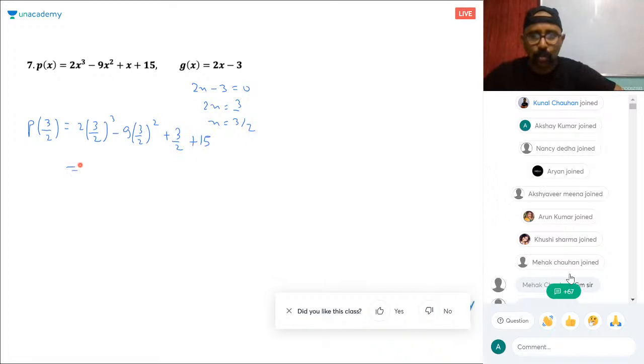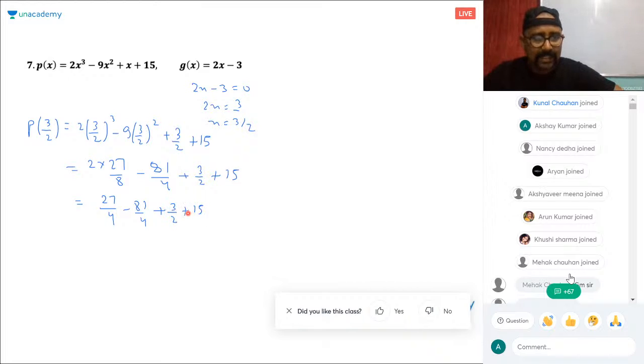So 3 by 2 whole cube is 27 by 8, and the next one is 81 by 4. So this is 27 by 4 minus 81 by 4 plus 3 by 2 and 15.